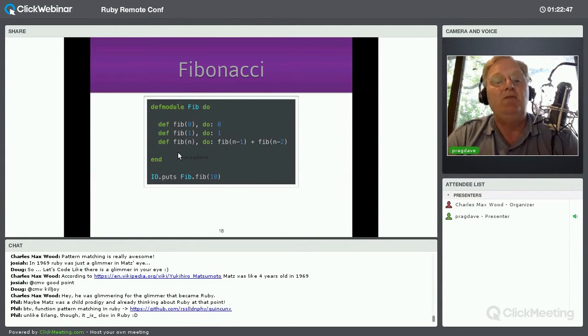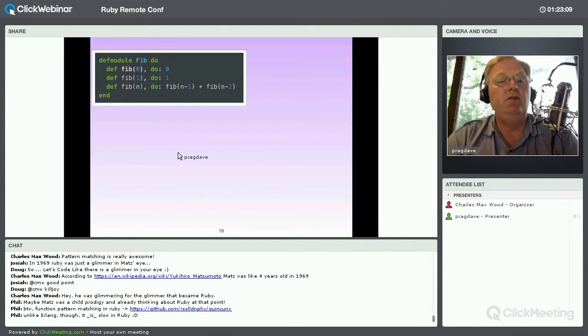So if you pass it a 0, then it's going to return 0. If you pass it a 1, it's going to return 1. Anything else, it's going to return fib(n minus 1) plus fib(n minus 2). So if you call IO.puts fib 10, I don't know, that's 55, I'm not too sure. But whatever. You can see how that's going to work. Already you can see that this is pretty elegant. There are actually a number of different ways of writing that. You could do it like this.